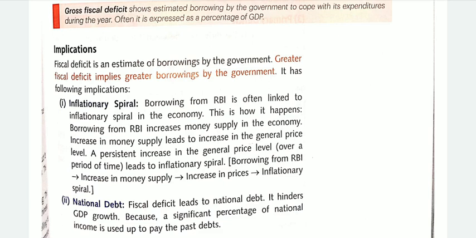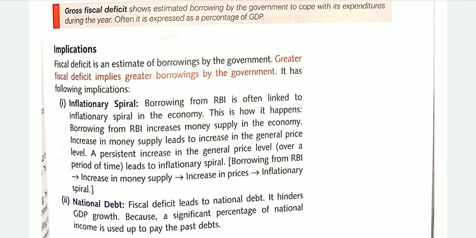As the government borrows from RBI, the money supply in the economy increases, due to which there will be an increase in the general price level, which is called inflation. Thus, this increase in the general price level over a period of time leads to inflationary spiral.